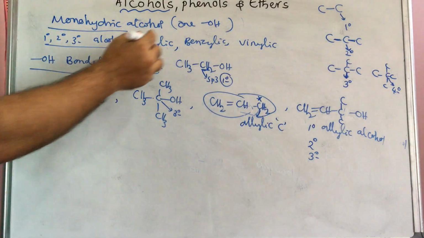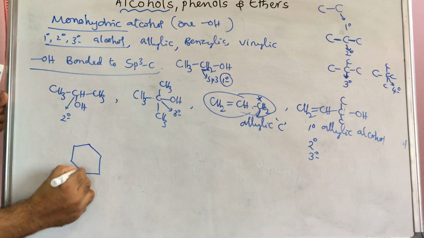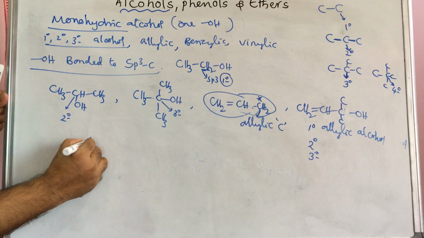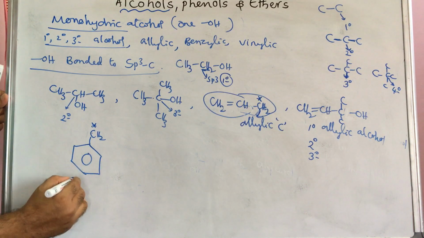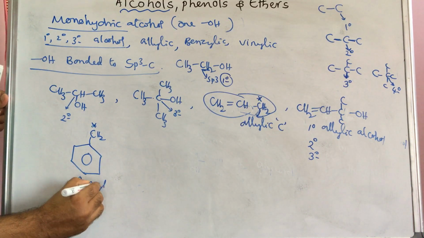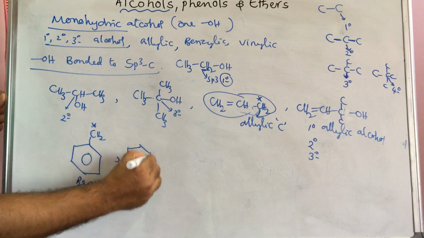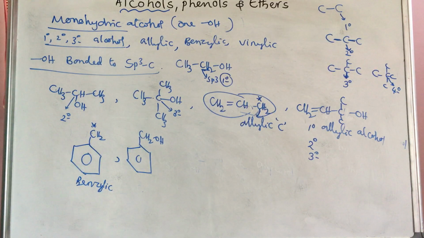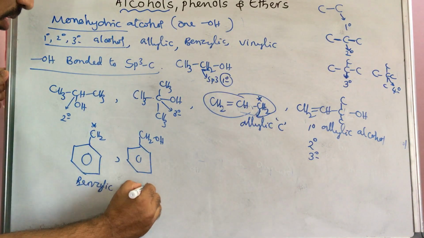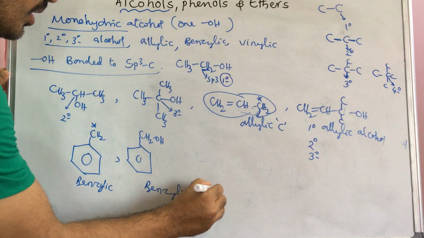Next one, benzylic. For benzylic also there is one setup that you have to remember. Benzylic means benzene, and on it the CH2 carbon is known as benzylic carbon. If any other group is on this, the respective name will come, such as CH2OH. Now we are discussing the alcohol chapter, so that is called benzylic alcohol.